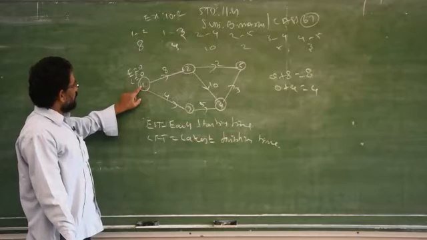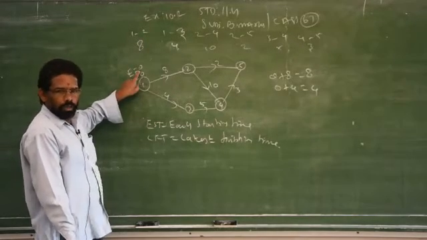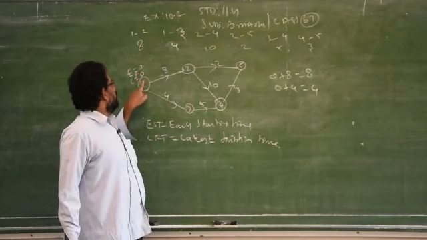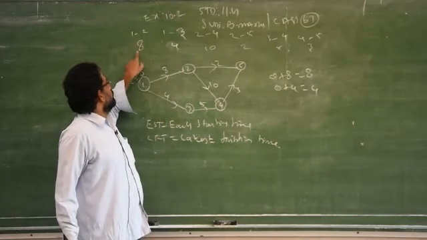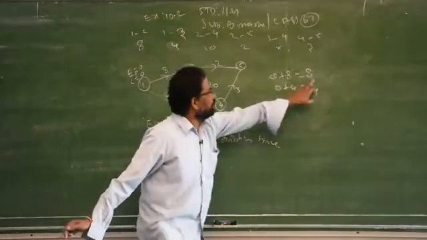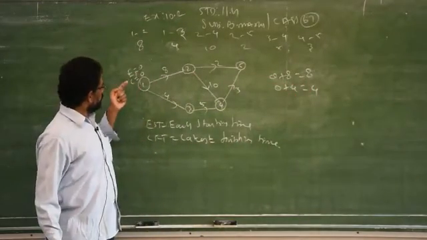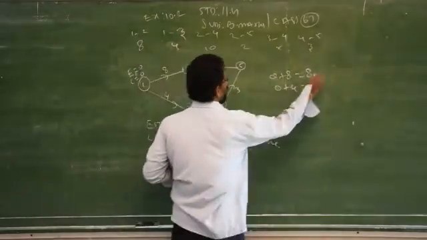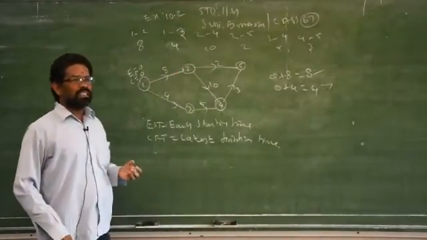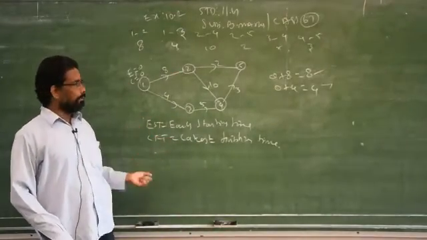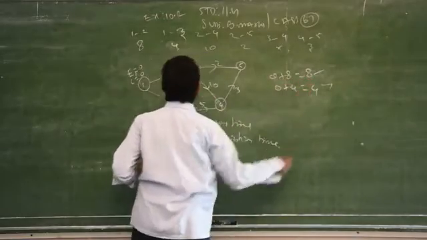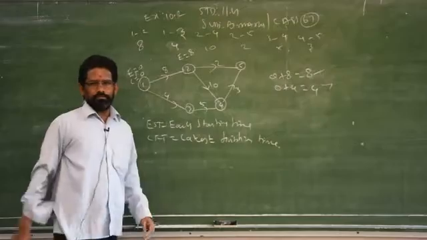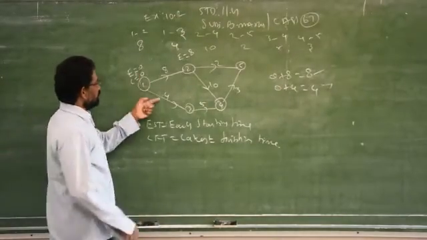What is the earliest time at 1? 0. Always the starting point is 0, both E and L, 0. From 1 to 2, the duration is given as how much? 8. 0 plus 8, 8 hours. Then from place 1 to reach place 3 is 4. 0 plus 4, 4. So out of these 2, which one is the maximum? For forward you have to take the maximum. 8 is the maximum. So you have to take 8. E is equal to 8. Then 0 plus 4, 4. That's all.